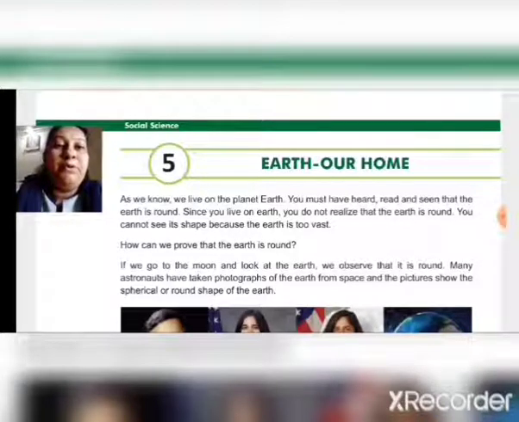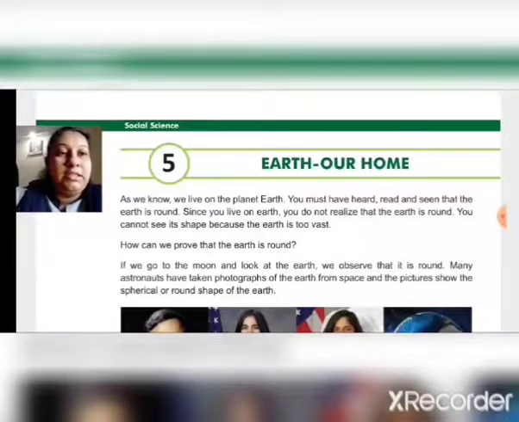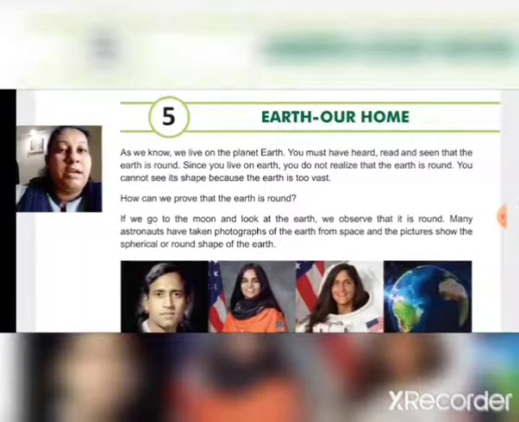How can we prove that the Earth is round? If we go to the moon and look at the Earth, we observe that it is round.